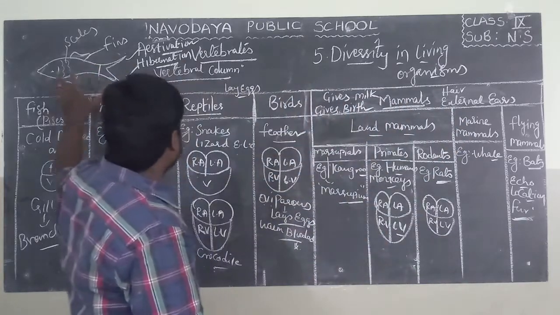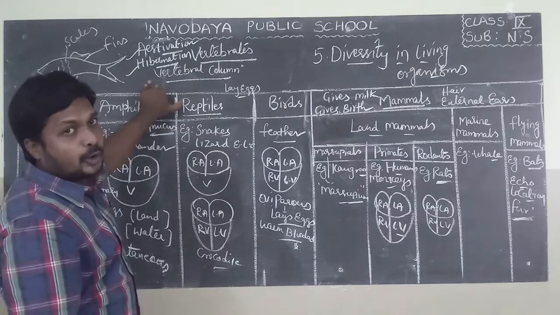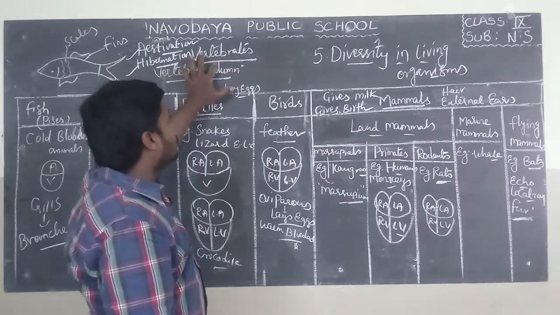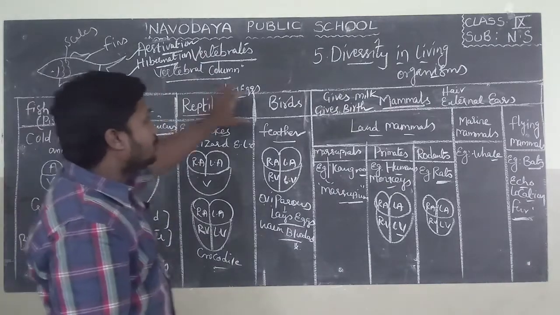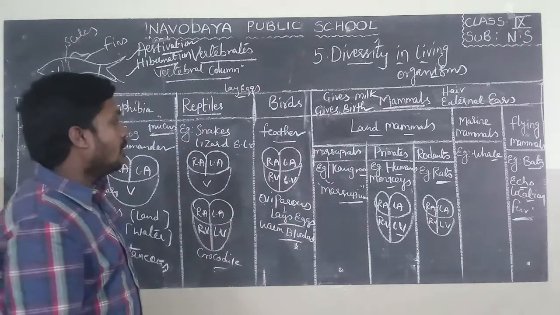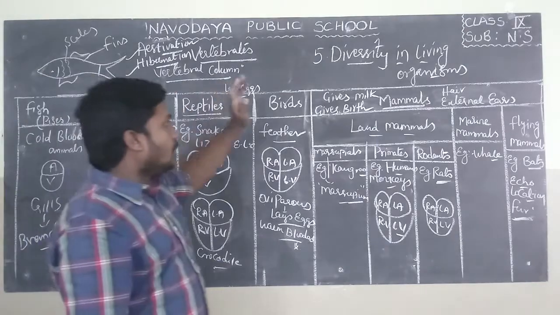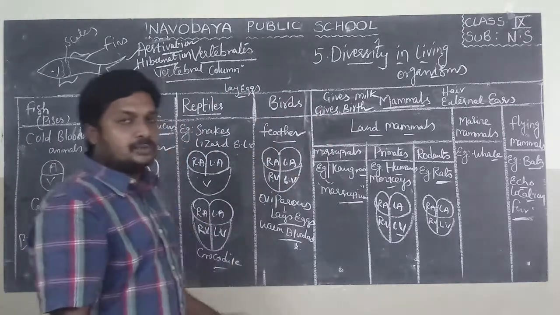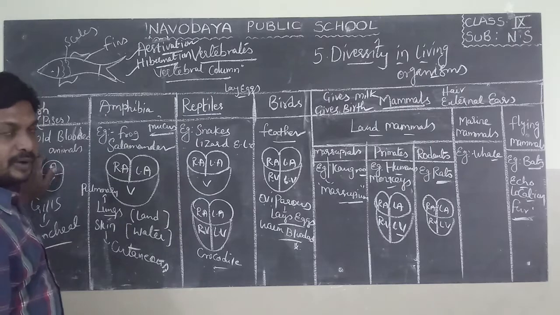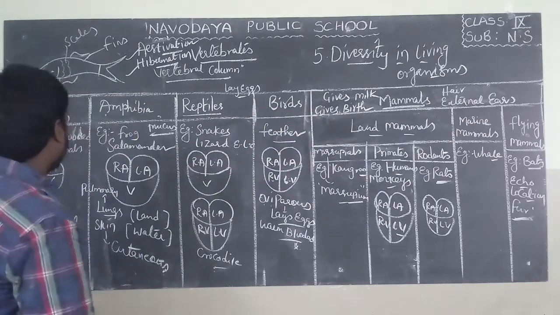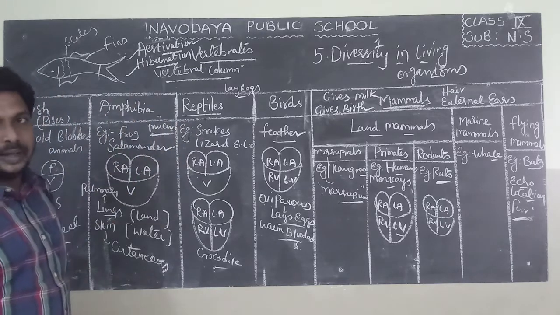So this table helps us to understand about vertebrates. This is very important from the exam point of view. Vertebrates are the organisms which have a vertebral column in their body. So fishes, amphibians, reptiles, birds, mammals are the subphyla of phylum Vertebrata. Fishes are primitive vertebrates, and mammals are developed vertebrates. Both are vertebrates only, but fishes are primitive or less developed, and mammals are developed vertebrates. So these are the characteristics of fishes, amphibians, reptiles, birds and mammals.